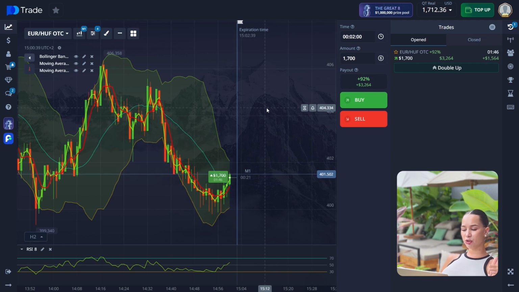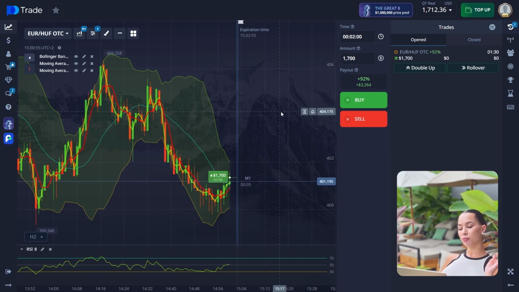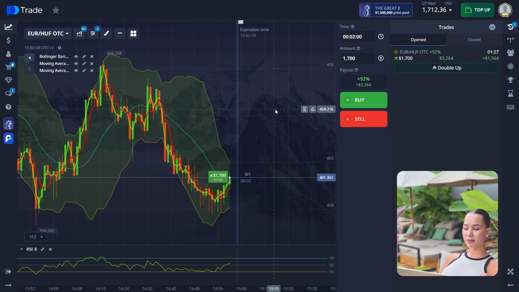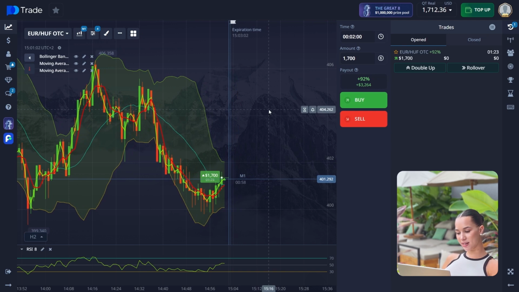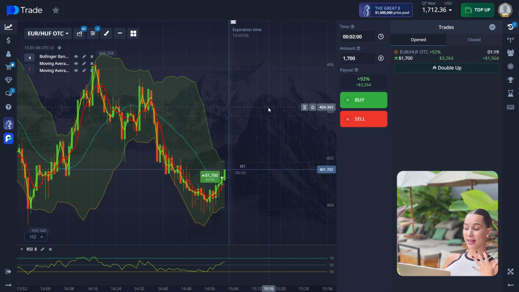First of all, price reached the lower Bollinger Band and reversed upward. So the price touched the lower Bollinger Band, indicating an oversold condition. Also, a bounce from the lower band often signals a potential reversal or an upward correction. So the price started moving up, confirming a short-term trend change. Also, the price is rising above the two moving averages, indicating that buyers are gaining control.